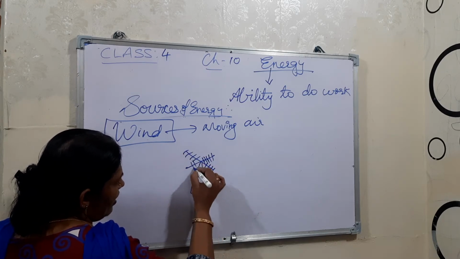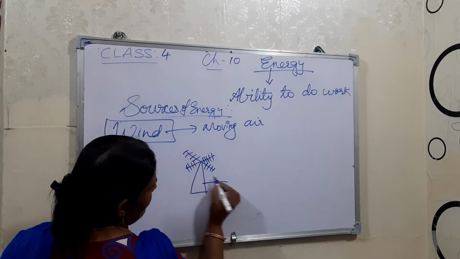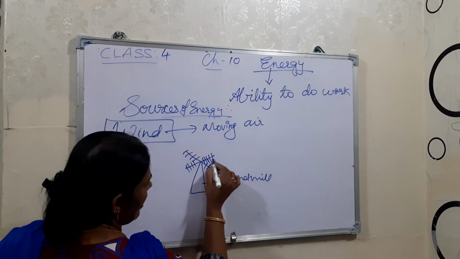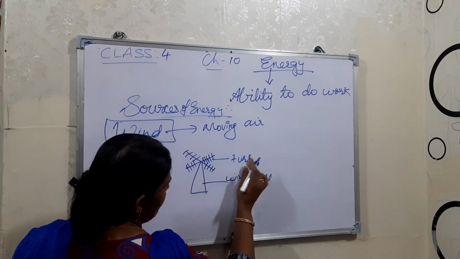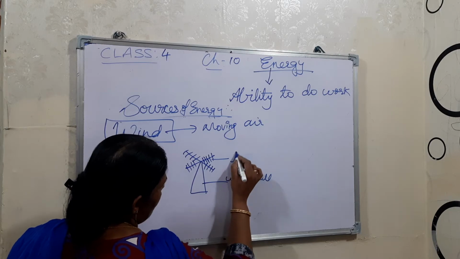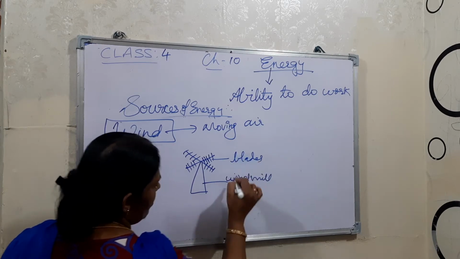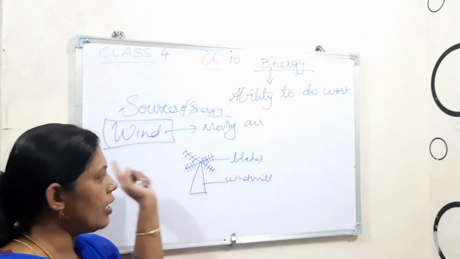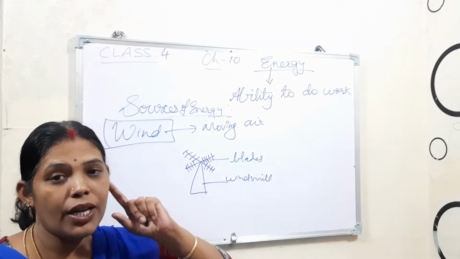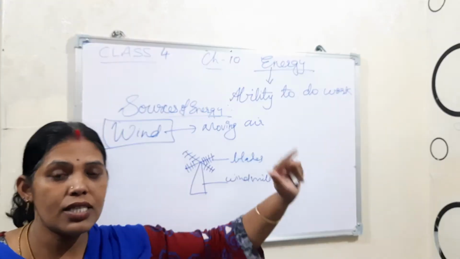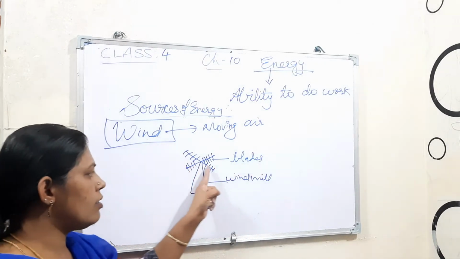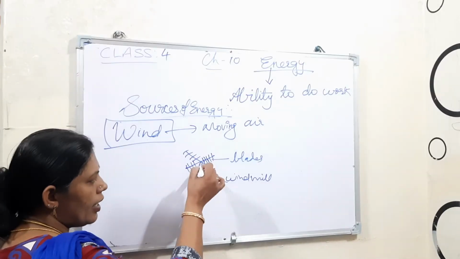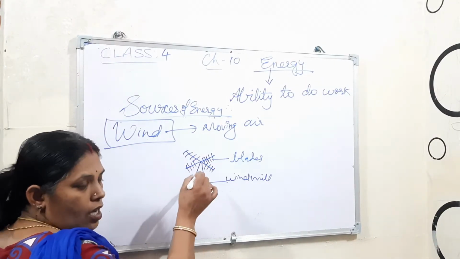It is the windmill, right? This is the windmill. These are the turbines. We can say the blades of the windmill, right? These blades rotate when the air moves. If the wind is fast moving, then the blades rotate fast. From that, the energy comes.